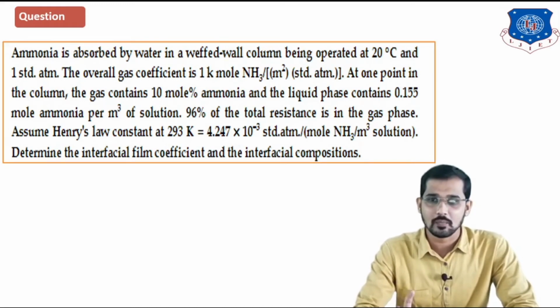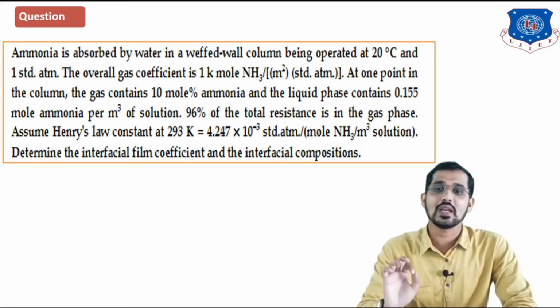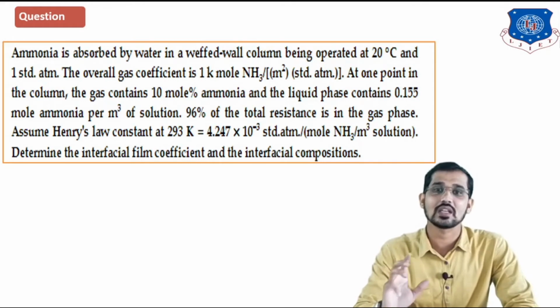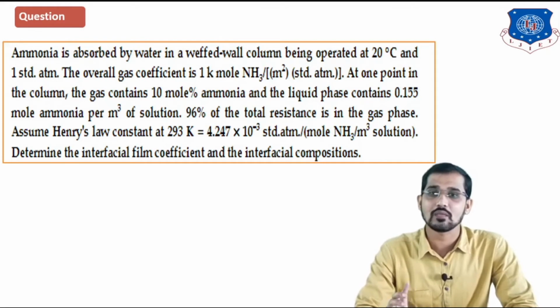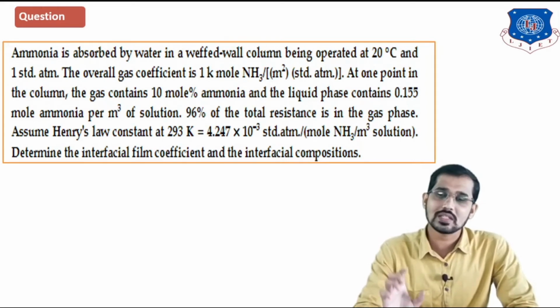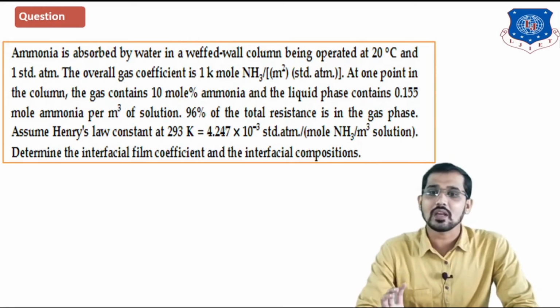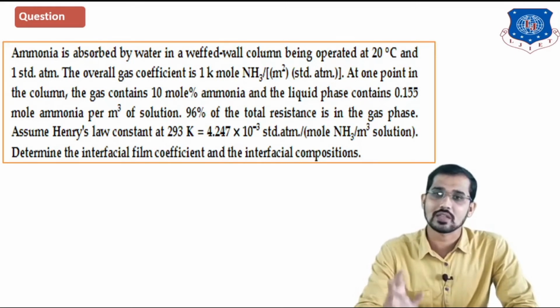At one point in the column, the gas contains 10 mole % ammonia and the liquid phase contains 0.115 mole ammonia per meter cube of solution. After that, 96% of the total resistance is in the gas phase. And assume Henry's law constant at 293 Kelvin is equal to 4.247 into 10 raised to minus 3 standard atmospheres per mole of NH3 per meter cube solution. So what you have to calculate here? In this numerical, you have to calculate the interfacial film coefficients and the interfacial compositions. So how to calculate? You can see on the screen now.